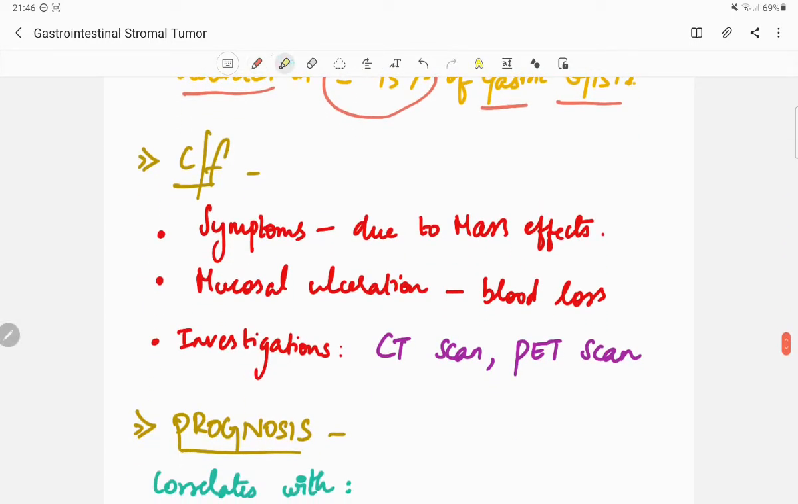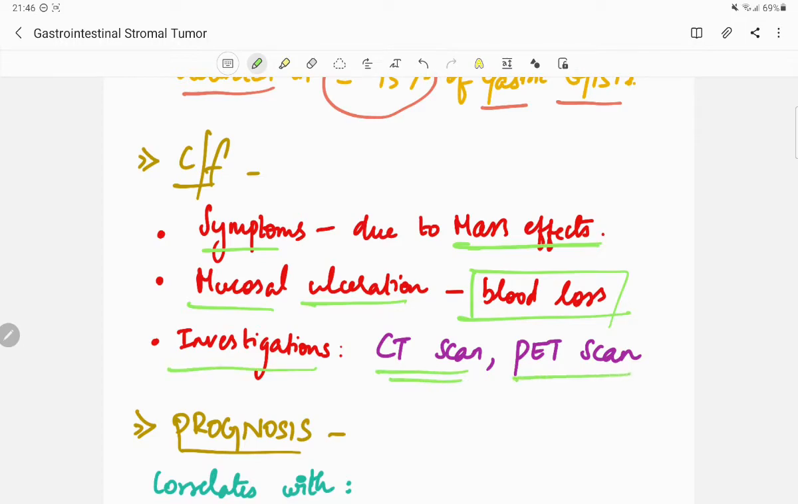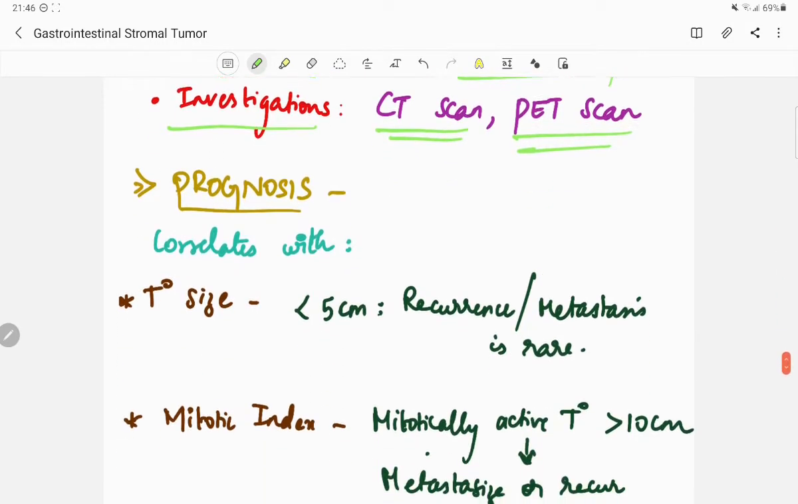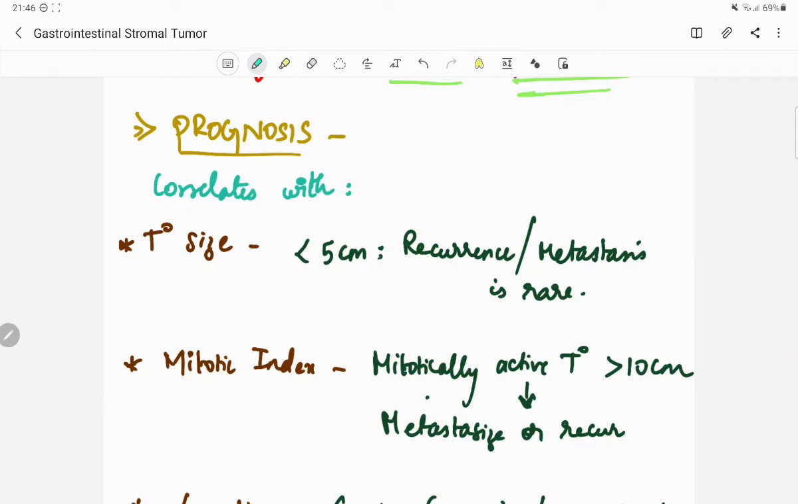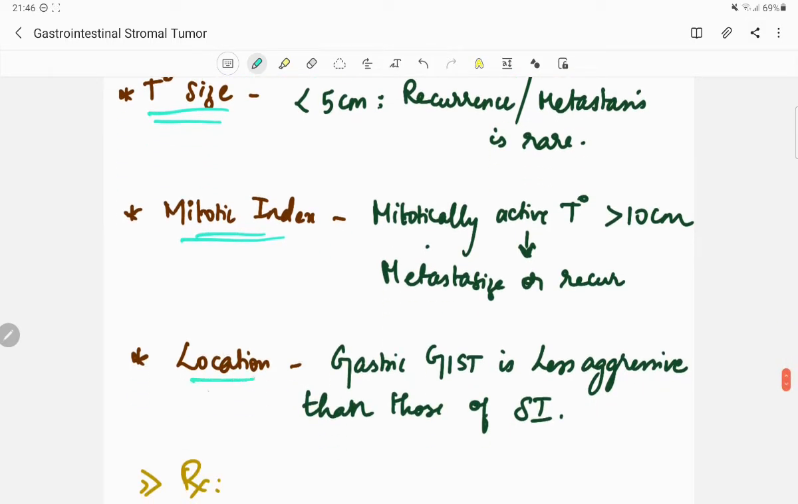Next are the clinical features. The symptoms are due to mass effects, and mucosal ulceration causes blood loss. The investigations to be performed include CT scan and PET scan. Then the prognosis. The prognosis of gastrointestinal stromal tumor correlates with tumor size, mitotic index and the location.